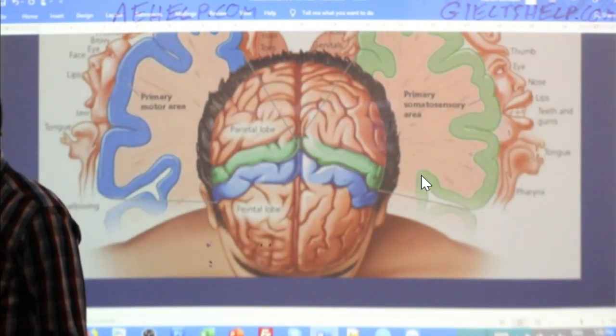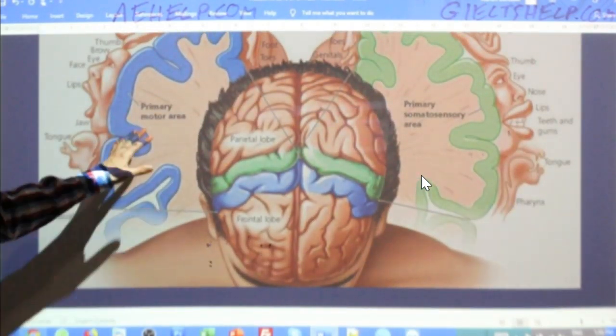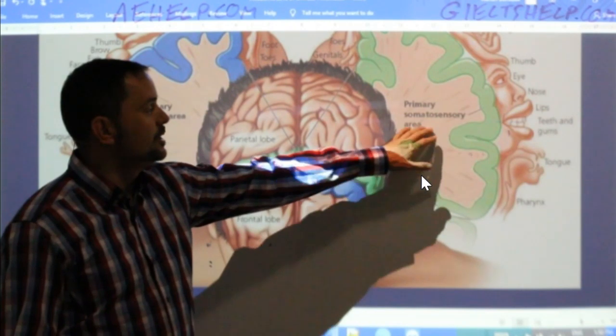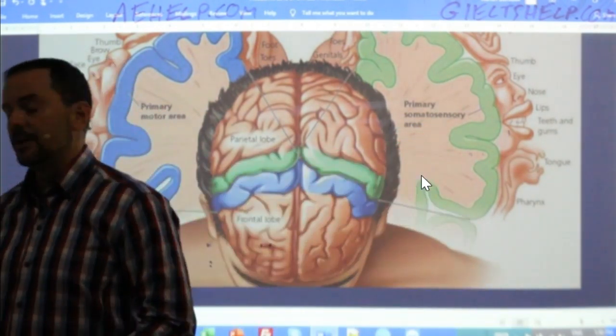Divided into two parts, the primary motor area and the primary somatosensory area, okay?